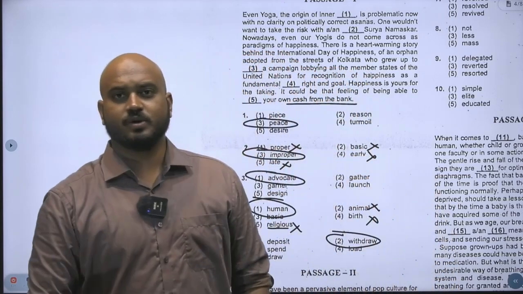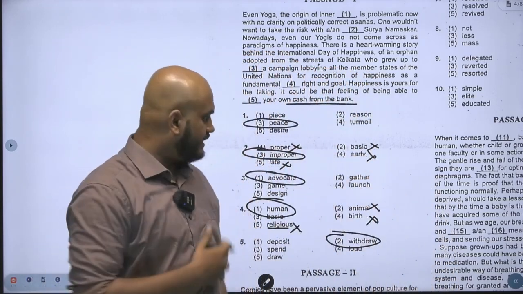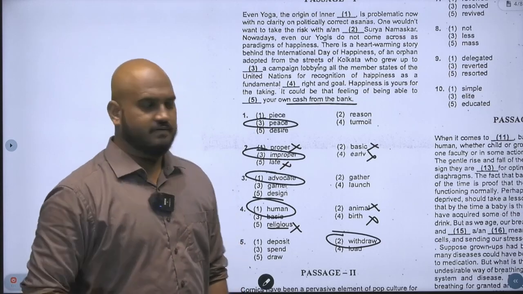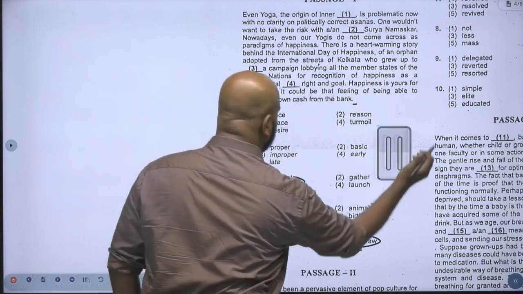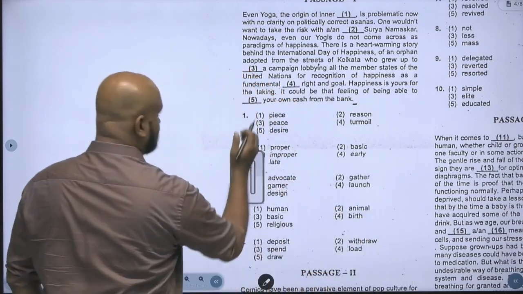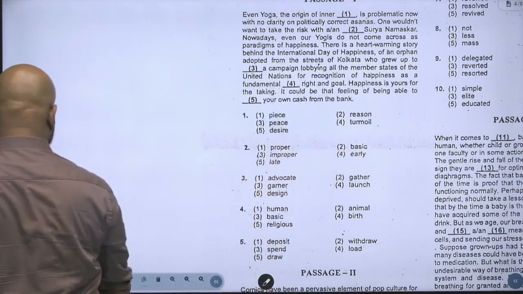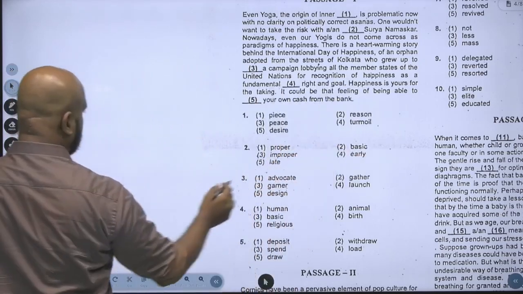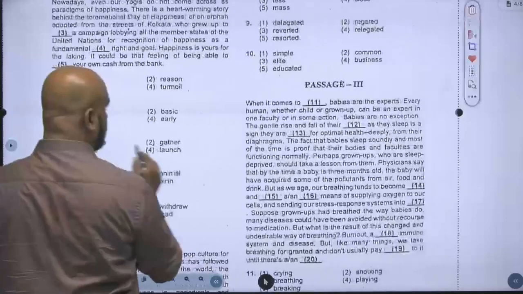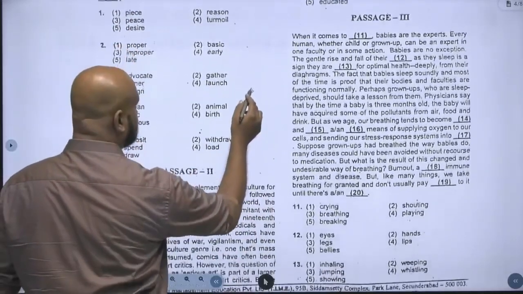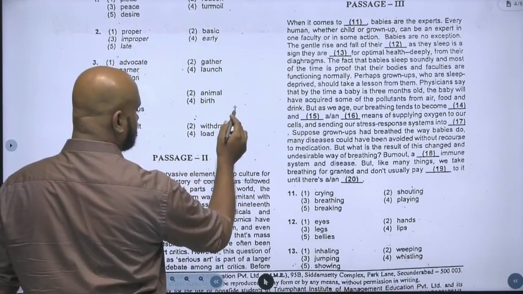So what I want you to do is, I want you all to pause the video for the next one and try it for yourself, right? So we'll solve the next passage. Let's solve, I think, yeah, we can solve passage 3. I want you all to solve this passage 3.